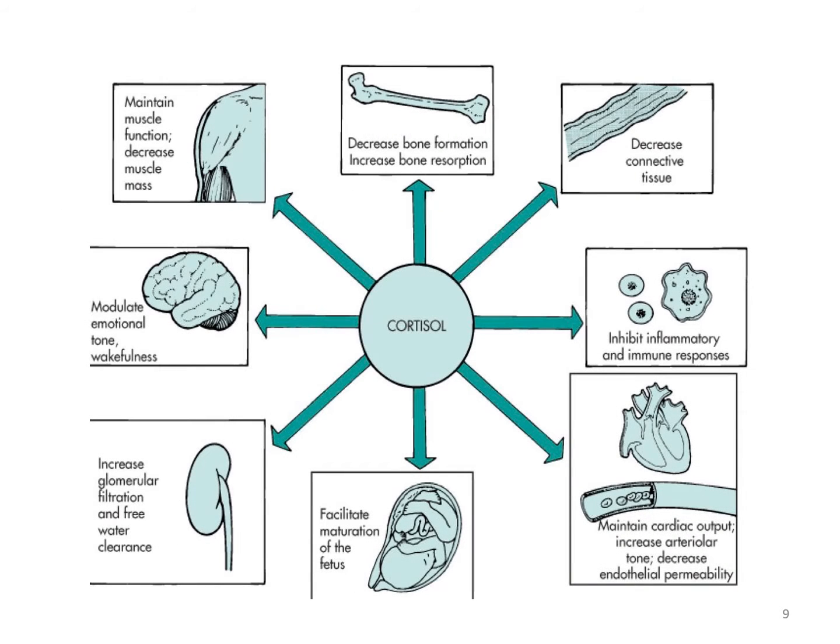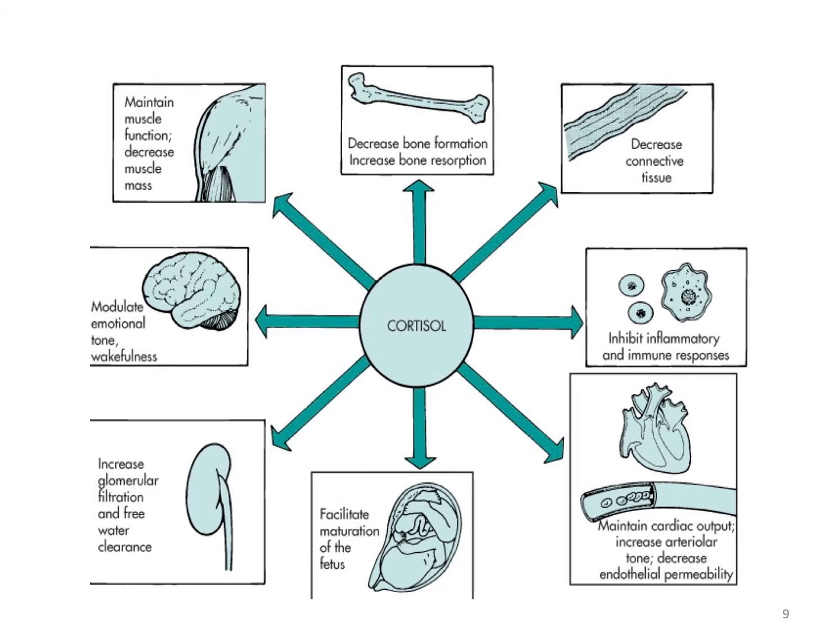Other functions of cortisol: it decreases the bone formation and increases the bone resorption by decreasing the synthesis of osteoblast. It decreases the connective tissue, and therefore there is thinning of the basement membrane of many tissues, especially the skin. It is inhibitory to inflammatory and immune responses.